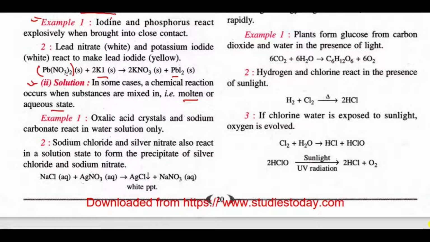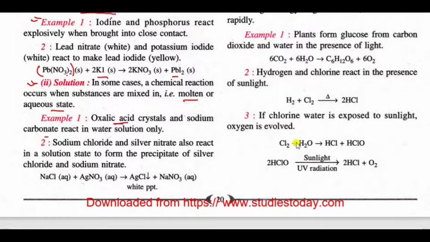Molten means you have to melt the substance by heating. Aqueous state means the substance is dissolved in a solvent, that means in water. If you dissolve the substance in water, then it is known as aqueous state.